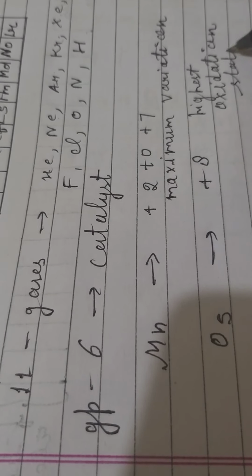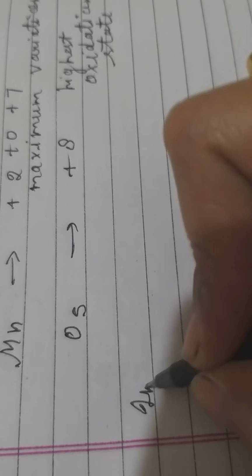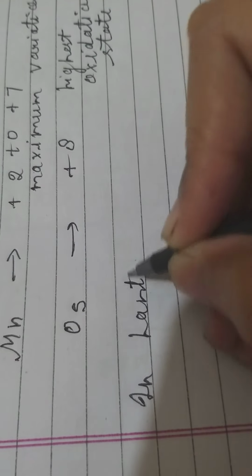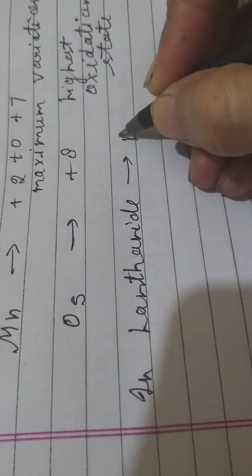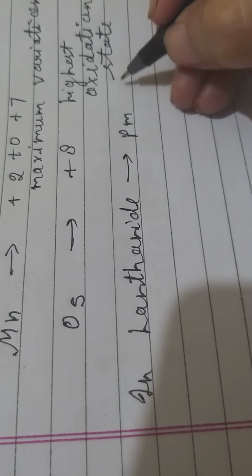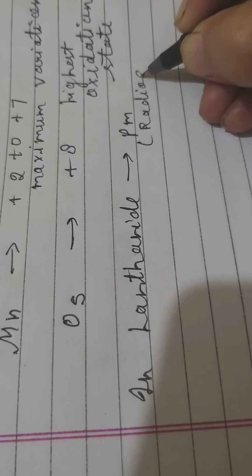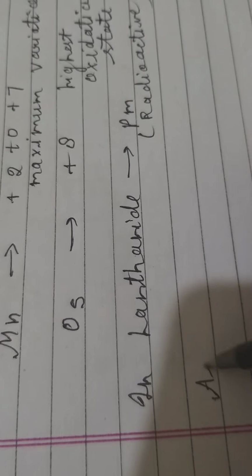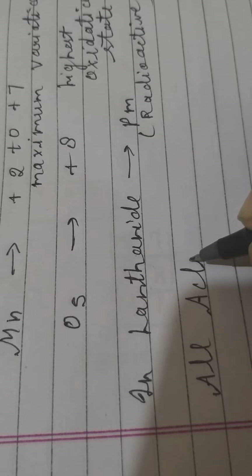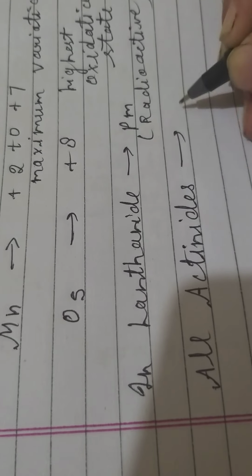Now in the lanthanides, only Pm, promethium, is the element which is radioactive. But all the actinides are radioactive.